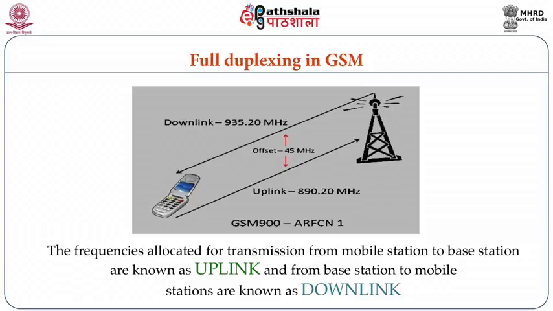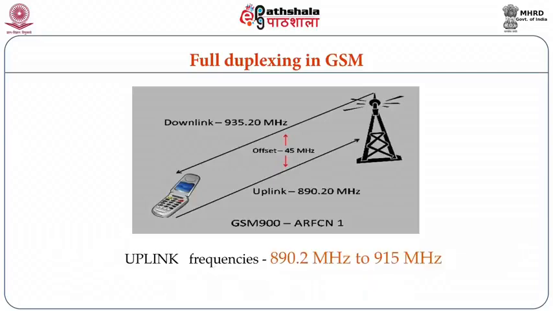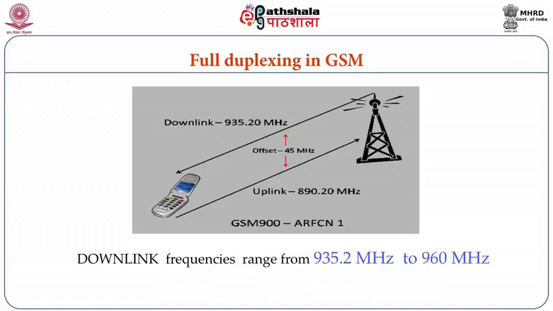Let us take an example of GSM 900, in which uplink frequencies are 890.2 MHz to 915 MHz, and downlink frequencies are 935.2 MHz to 960 MHz. You can see that there is also a guide band of 50 MHz between the uplink and downlink bands. The purpose of this gap is to separate the transmission on uplink as well as downlink to avoid interference.